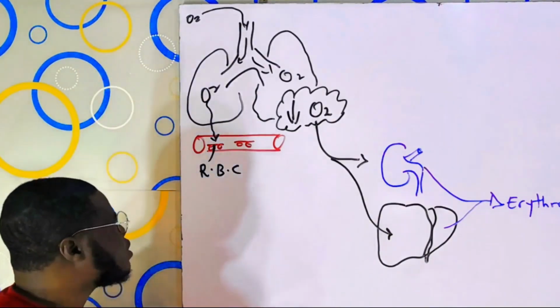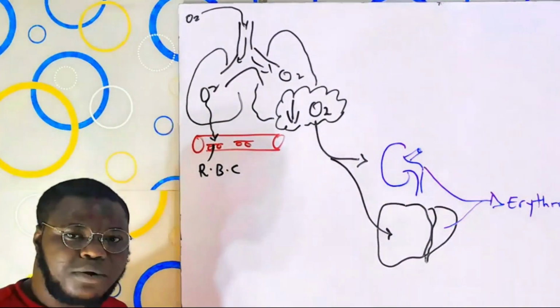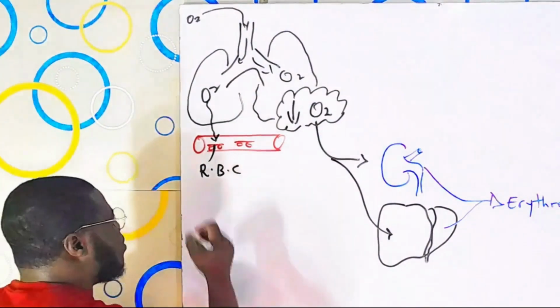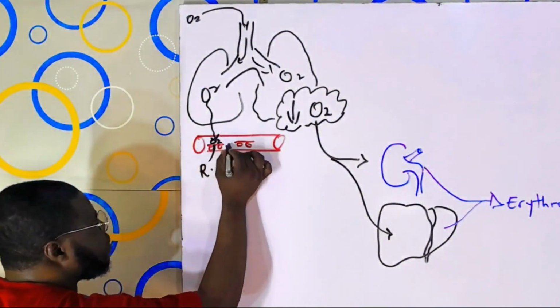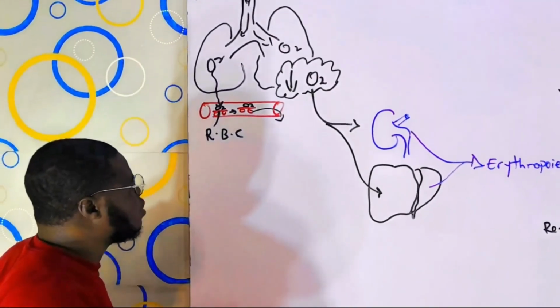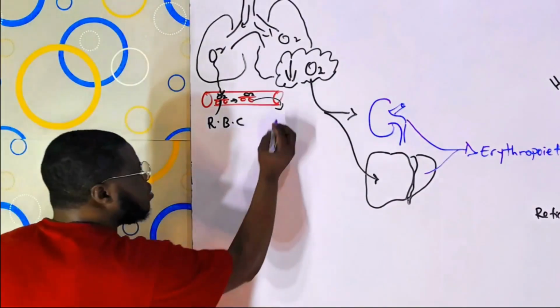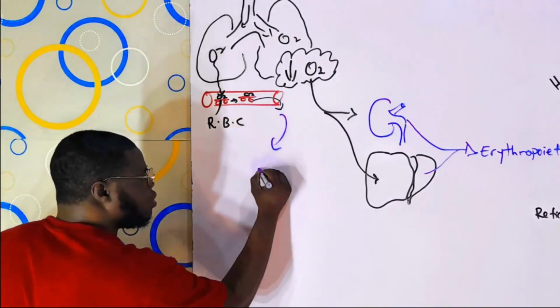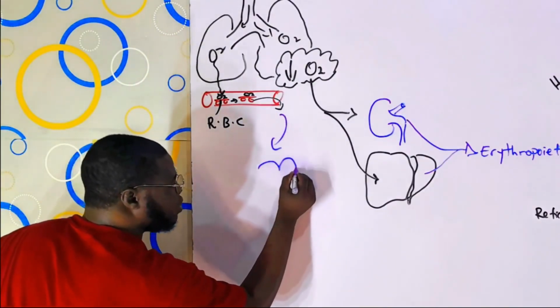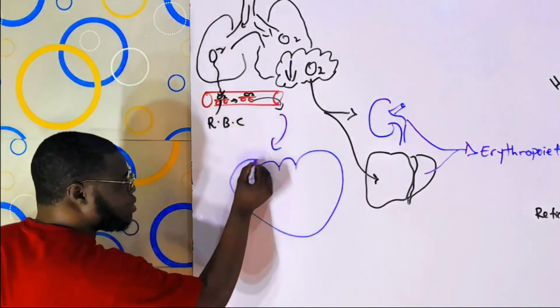So the first thing oxygen gets in contact with after leaving the lungs is the red blood cell. The red blood cell will pack them up. And now they will start moving the oxygen straight up. So we are now taking them to somewhere new. And the question is, where is that? They are bringing them down into that mighty organ, an important organ of the body. So we name it already. And that is the heart.